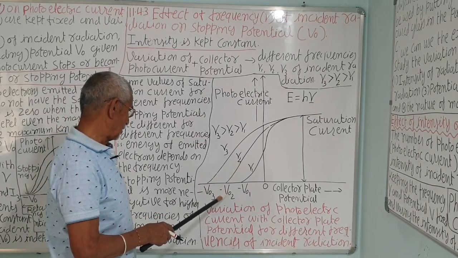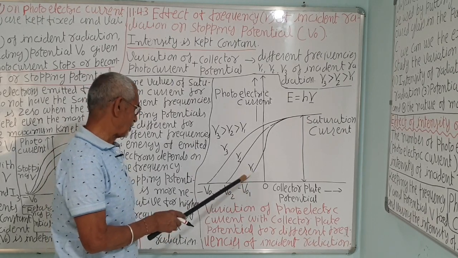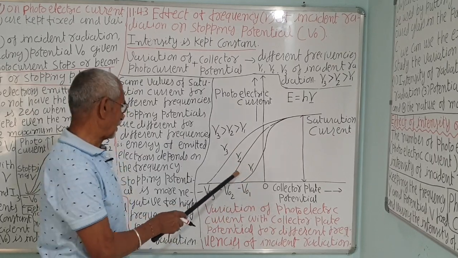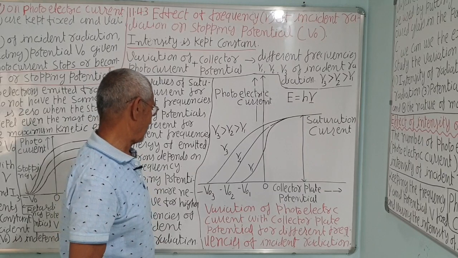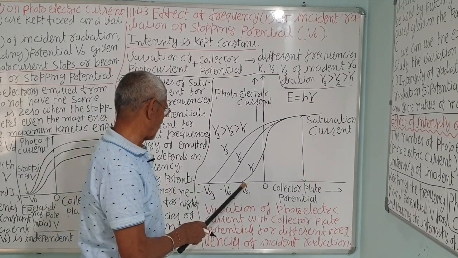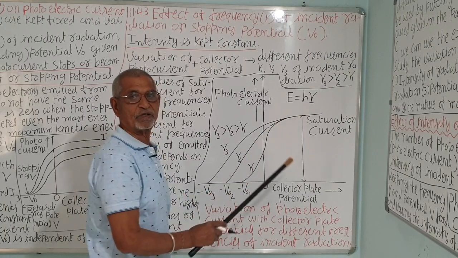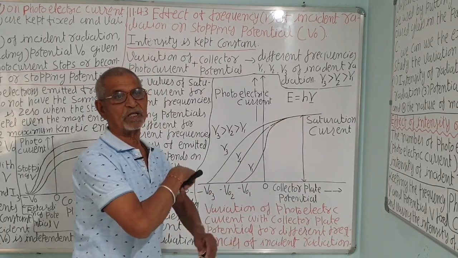For this, eV02, and for this, eV01, because the electrons emitted when light of frequency nu1 falls have minimum energy. Correct? So the stopping potential will be less in this case. But the saturation current is the same because we are not changing the intensity. Saturation current depends upon the intensity.